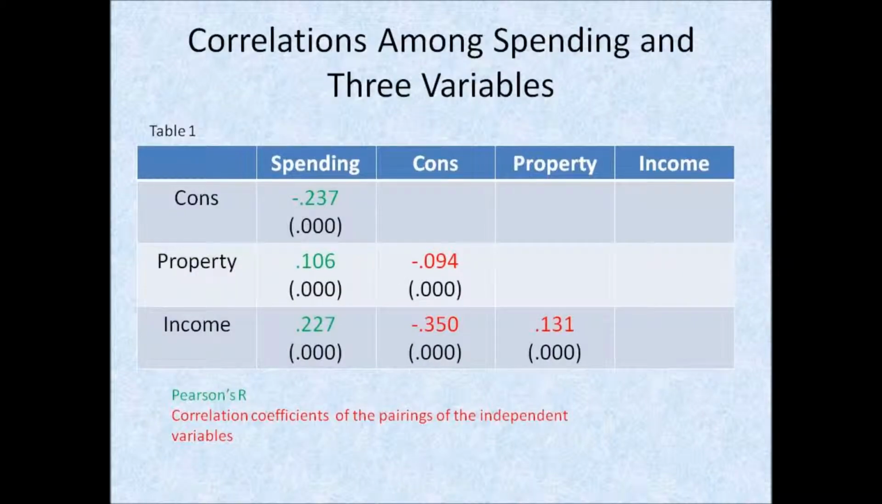Table 1 represents a correlation matrix that maps out the correlations between my dependent variable and independent variables. If you look at the first cell, cons by spending, you can see that Pearson's R, shown in green, is negative 0.237. This indicates that the more certain an individual's chances of voting for the Conservative Party are, the less likely he or she is to support social welfare. All of the results here are statistically significant and so are not due to sampling error. Moreover, when looking at the pairings of the independent variables, as shown in red, we can see that none of the variables measure the same underlying concept.